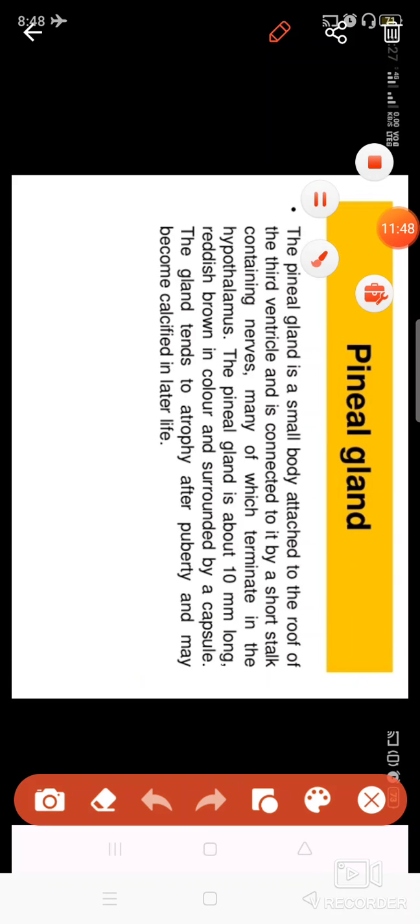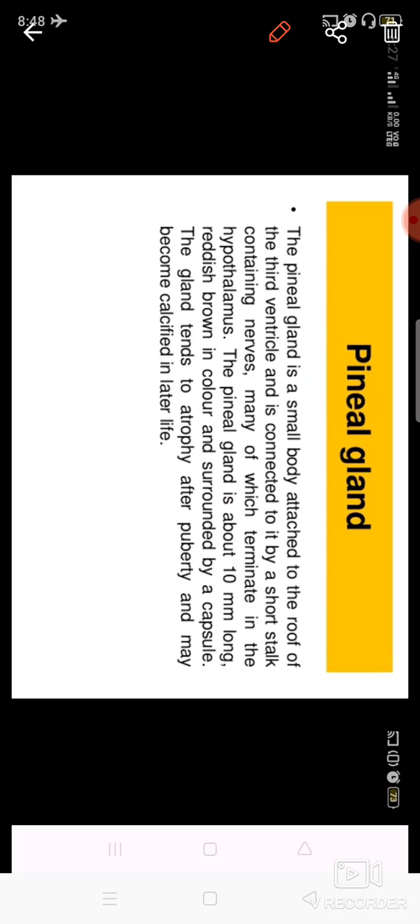Then comes a gland which is known as the pineal gland. It is around 10 millimeters long. This gland matures with age. In the starting age it is not developed.